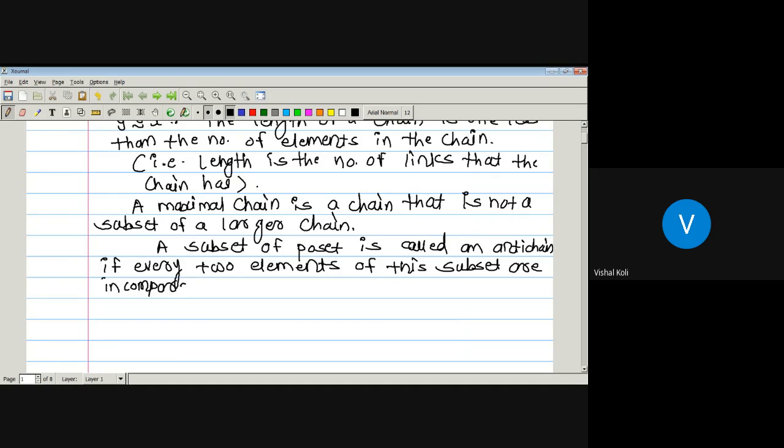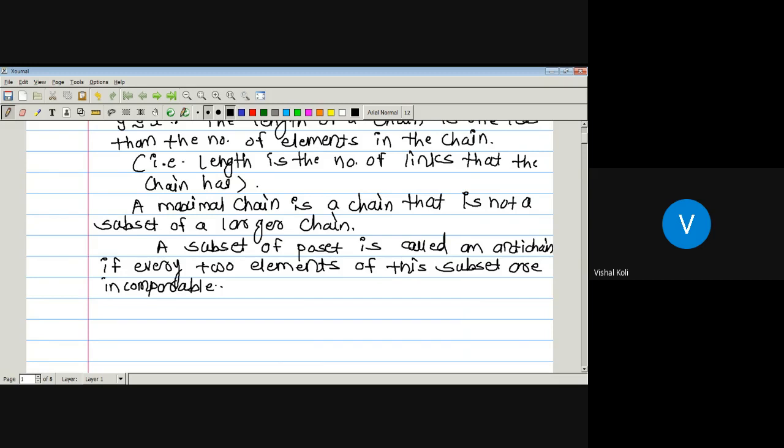If there is a poset and B is any subset of that poset, then B is said to be an anti-chain if any two elements belonging to B are always incomparable. It means they are not comparable: neither A precedes B nor B precedes A. Such a subset is called an anti-chain.